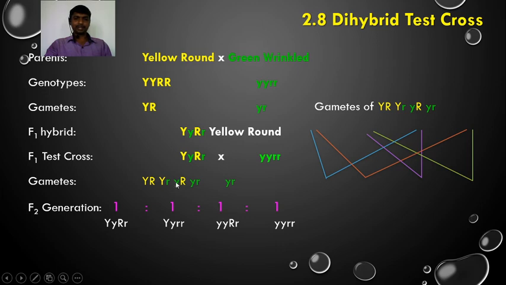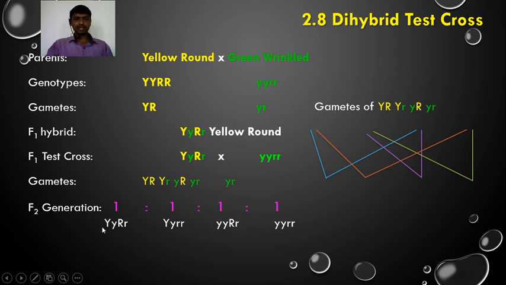The third gamete, small y capital R, fuses with small yr, and we get small y small y, capital R small r. The last one, small yr, fuses with small yr, and we get all small, y y r r. So these four different types of individuals are obtained in the F2 generation.